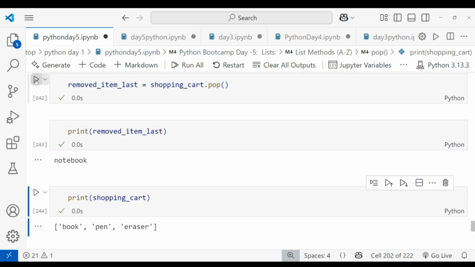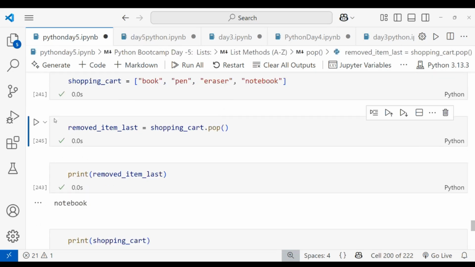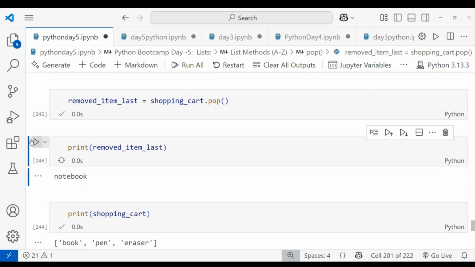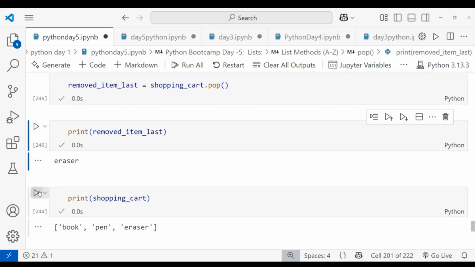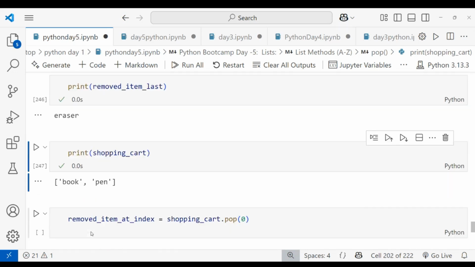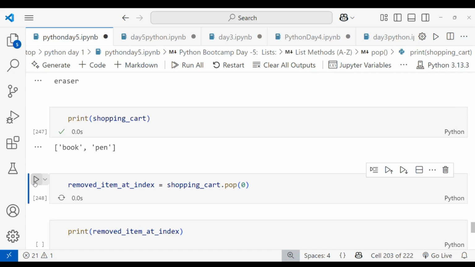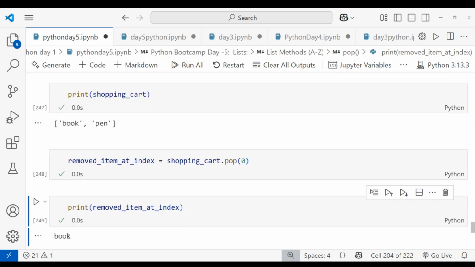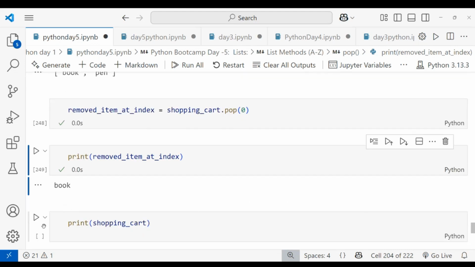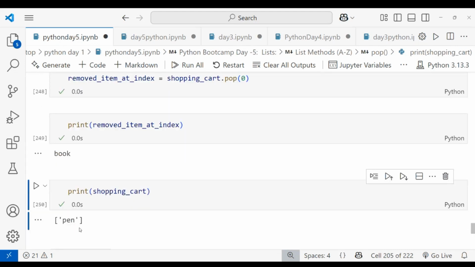And I'm running this again. What will be deleted? The eraser will be deleted. I'm printing the shopping cart. You can see book and pen. You can also give a specific index to remove. I want to remove the item at the index: shopping cart dot pop of 0. When I'm running this, at index value 0 the book is present, right? So the book will be deleted. I'm printing the shopping cart and only the pen is present. Like that, pop works.